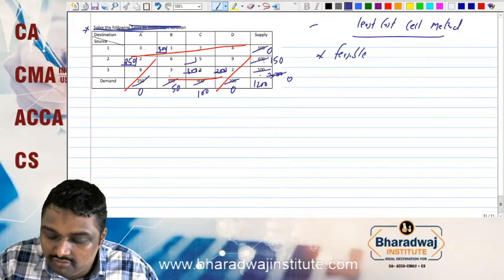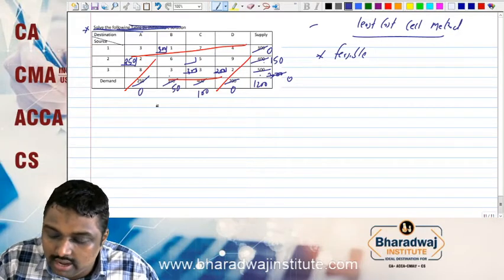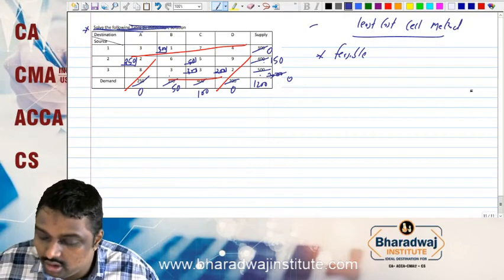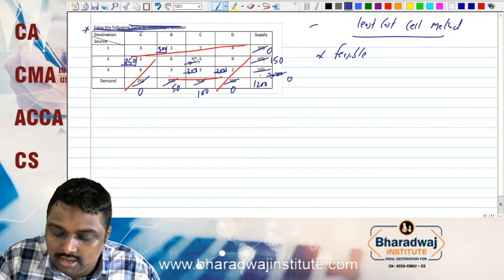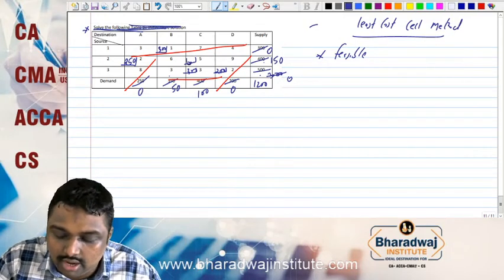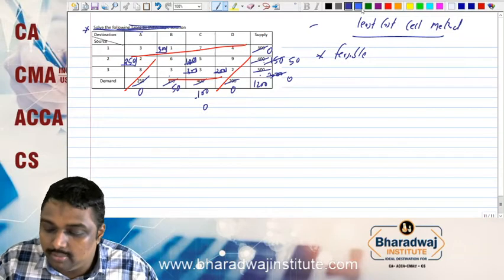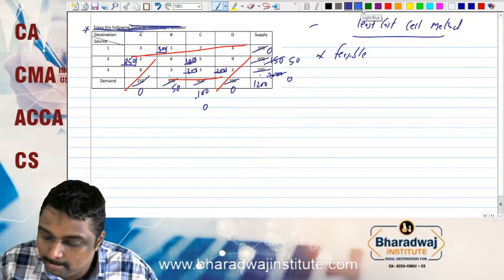Here you have 5, the lower cost. You can allocate the 50. If you allocate 50, you can allocate 100, because of 150 you can allocate 100. Here will be 0. Here will be 50. So what will happen, my dear friends?